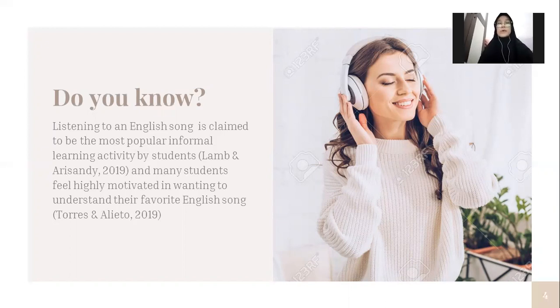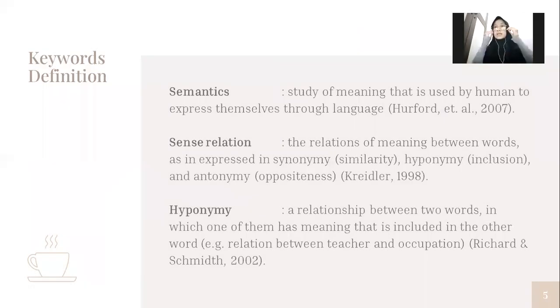We also know that because of the popularity of English as a second or foreign language, many people learn it in school. So there are students who really like to listen to music, and it really benefits them in terms of the exposure to the language in learning English.